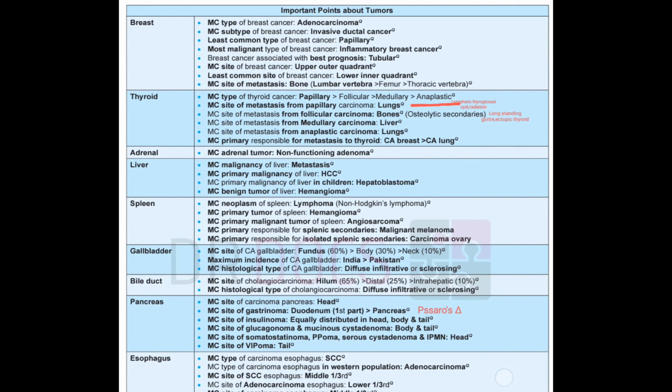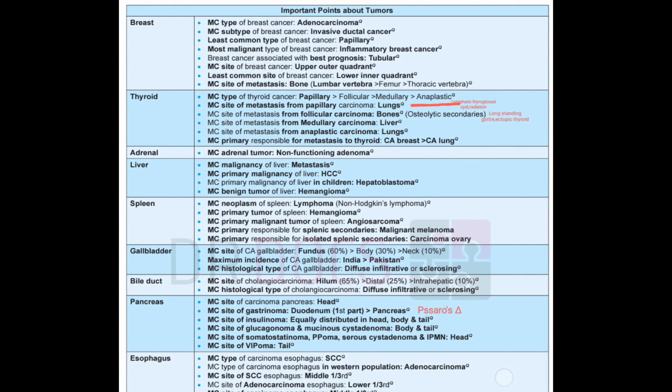Then most common site is upper outer quadrant, and least common site is lower inner quadrant. And most common site of mets from the breast are to the bone, and the mets are osteoblastic as well as osteolytic. Then we have thyroid tumors.